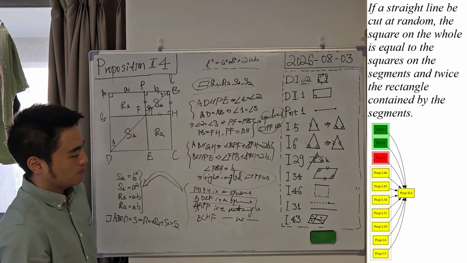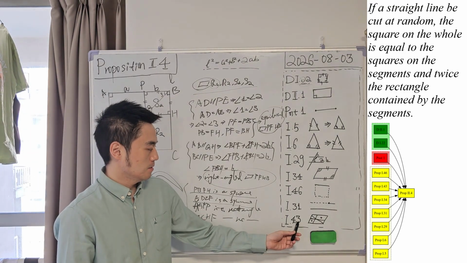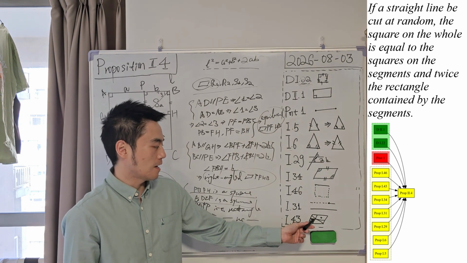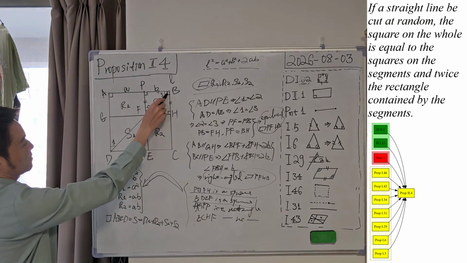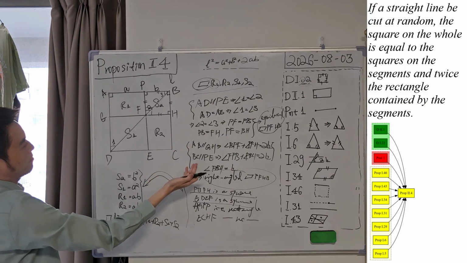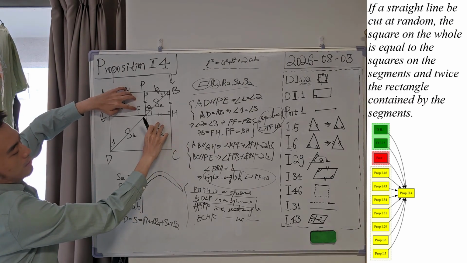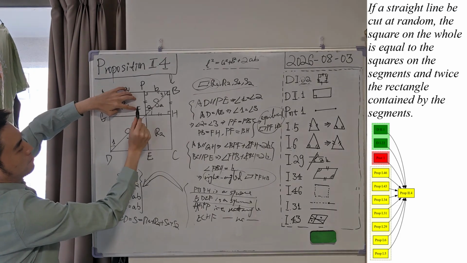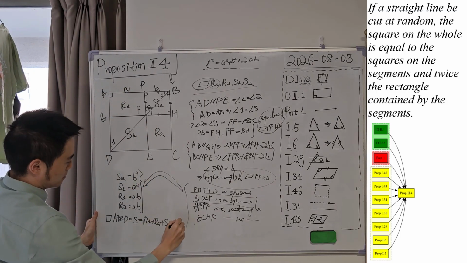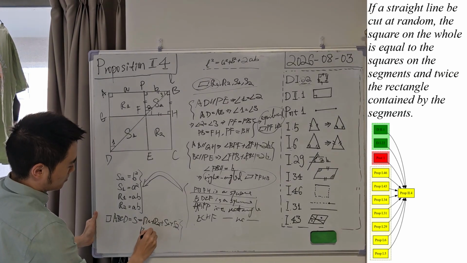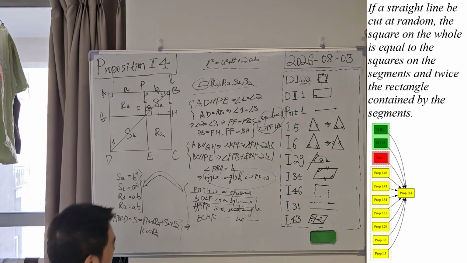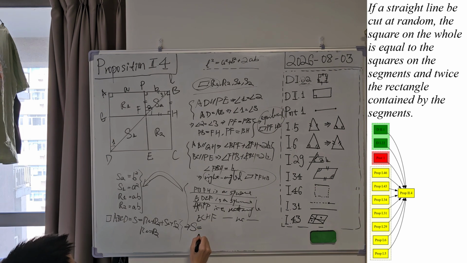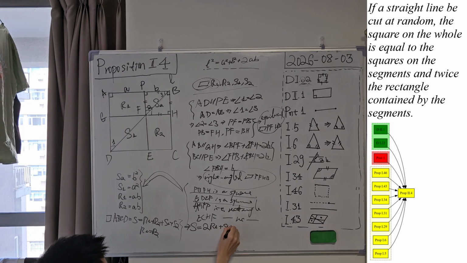And if you still remember proposition 43 from book 1, we know that two complements about the diameter of a parallelogram will be equal, okay? So keep in mind, this is a diameter and this square is absolutely a parallelogram. R1 and R2 are two complements about the diameter through the point P, so they are equal. So we know that R1 equals R2. So from this, combining these two equalities, we can conclude that S will be equal to twice R1 plus S1 plus S2.